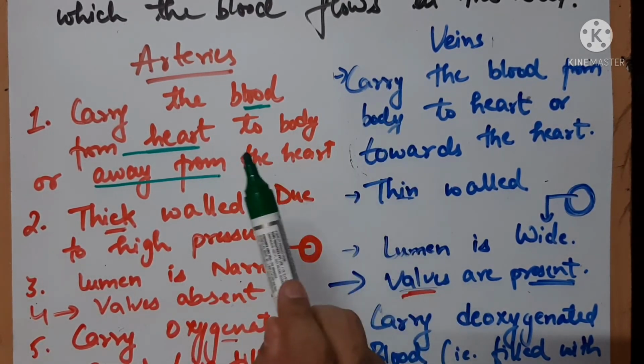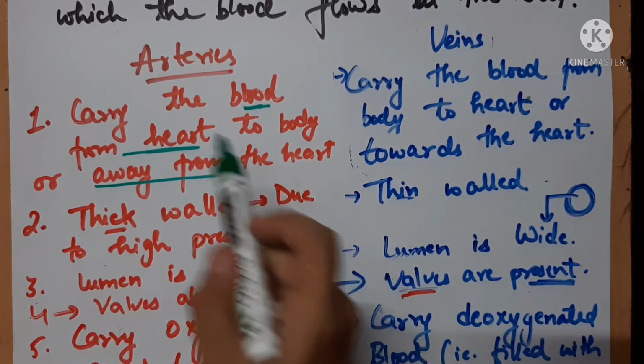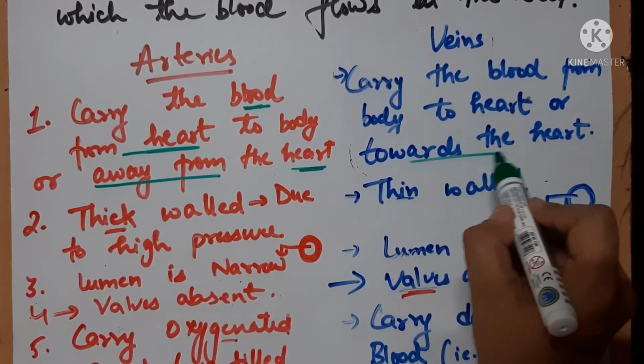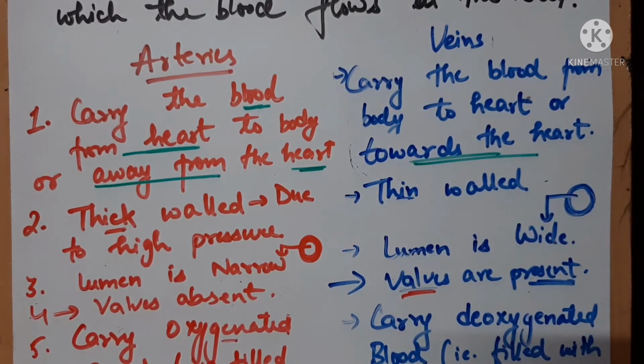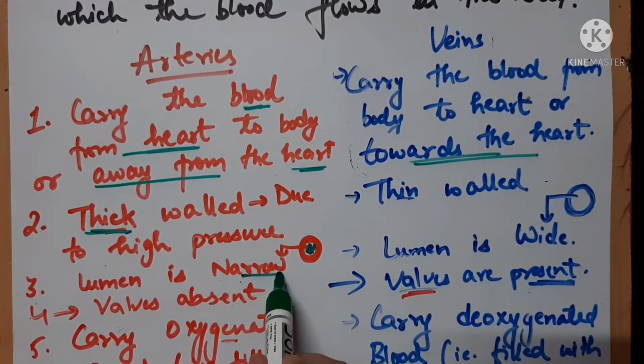This point of concentration, the heart, is taken as the reference point. So arteries are carrying blood away from the heart and veins are carrying blood towards the heart. Okay, next one is arteries are thick walled. Arteries are very thick walled. As they are thick walled, the lumen, this is the lumen, will be very narrow.